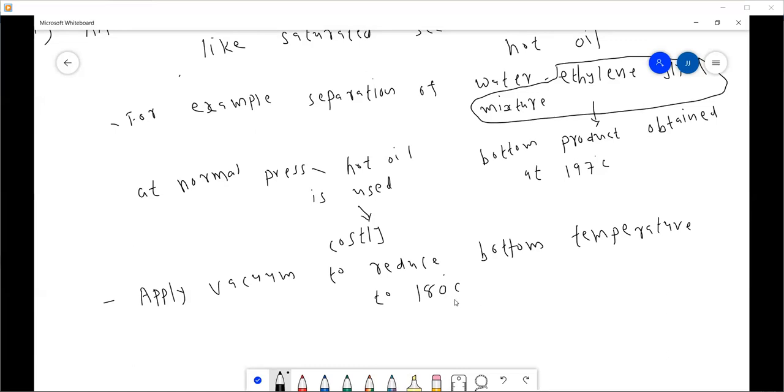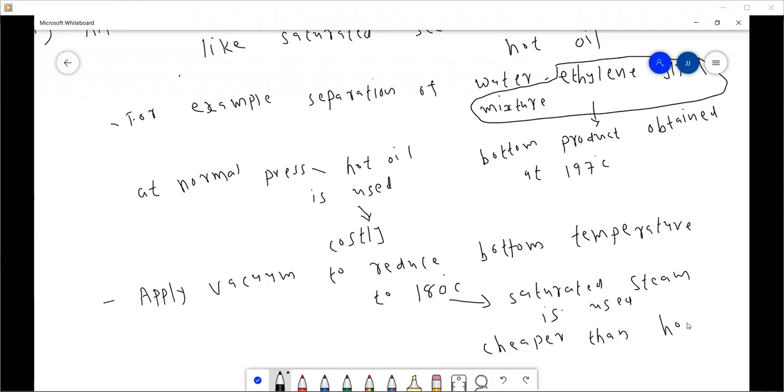Then to achieve 180 degrees centigrade, saturated steam is used, which is cheaper than hot oil. So the overall cost is less.